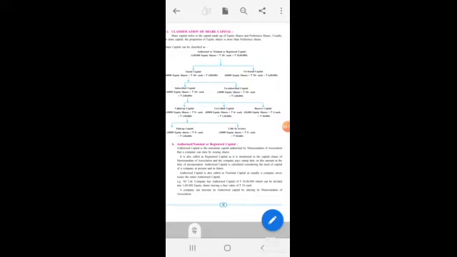Under subscribed capital, the capital which has been called by the company is called called up capital, and the capital which is not called is called uncalled capital, and the capital which is kept as a reserve for the purpose of winding up of the company is called reserve capital. Under called up capital, we studied what is paid up capital and what are calls in arrears.